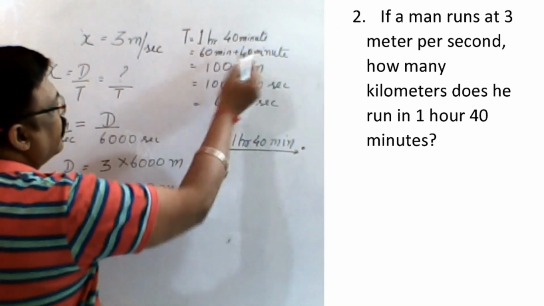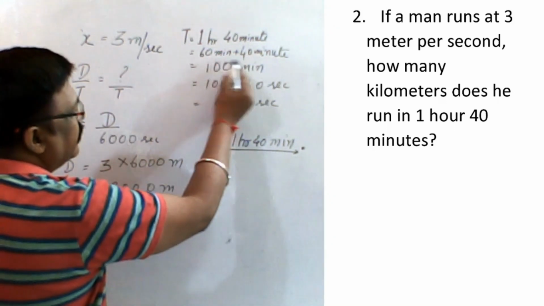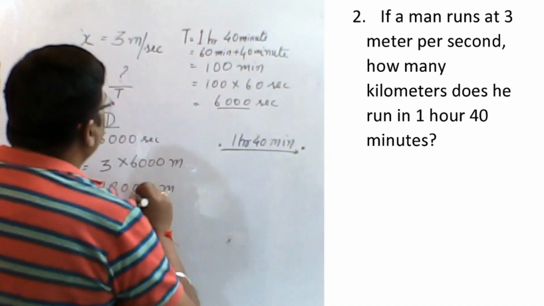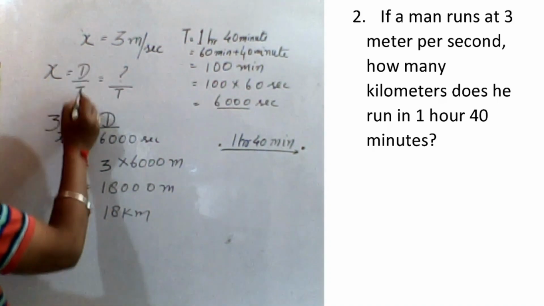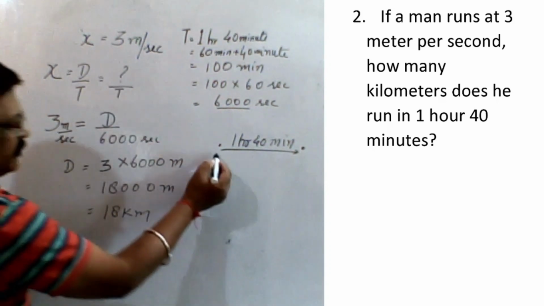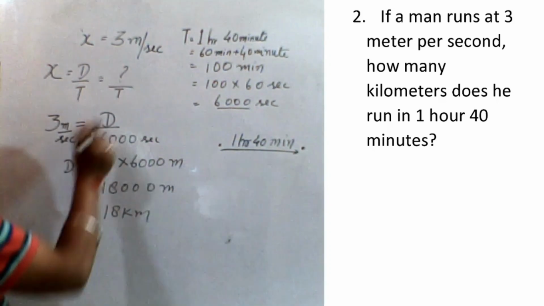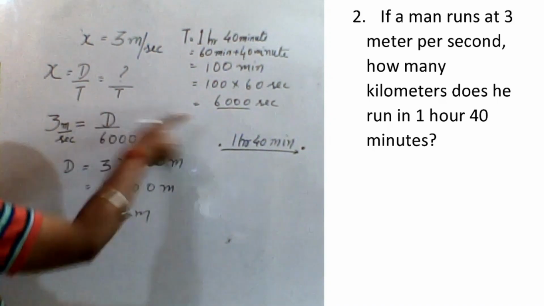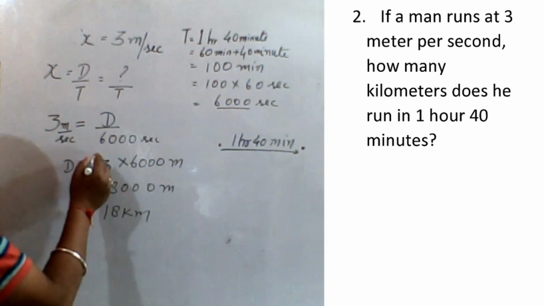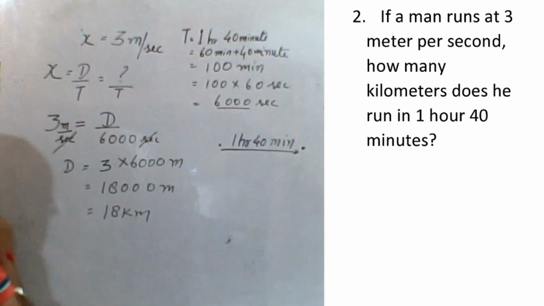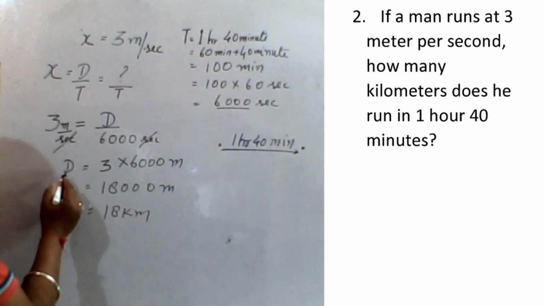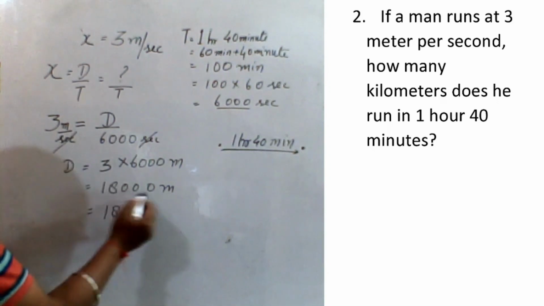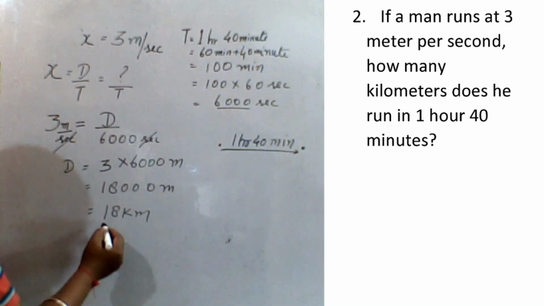Time is 1 hour 40 minutes, so convert it: 1 hour means 60 minutes plus 40, 100 minutes, which is 6000 seconds. Now speed is distance by time, and we have to find the distance in kilometer. 3 meter per second equals d by 6000 seconds. Seconds get cancelled, and d comes here, so 3 into 6000 is 18,000 meter, divided by 1000, 18 kilometer.